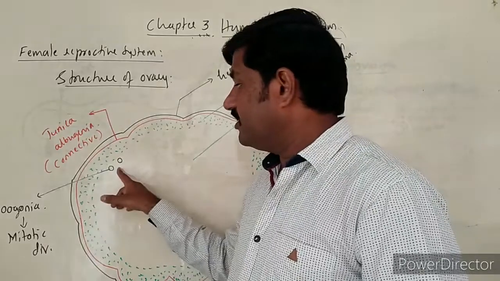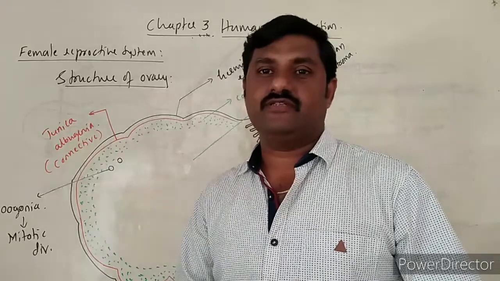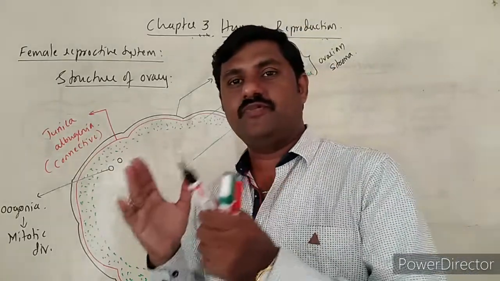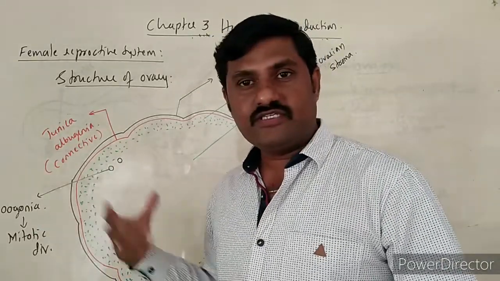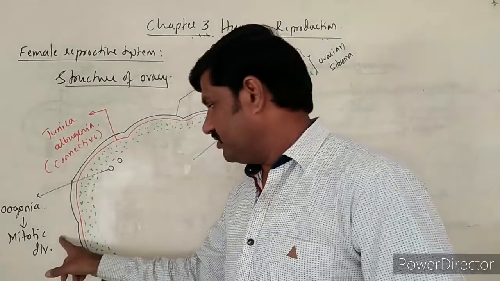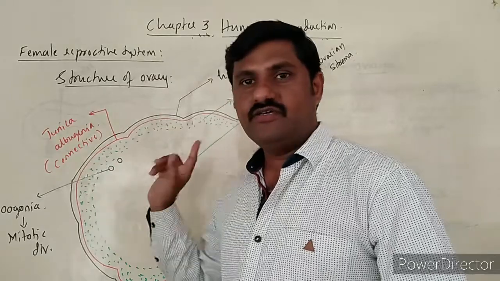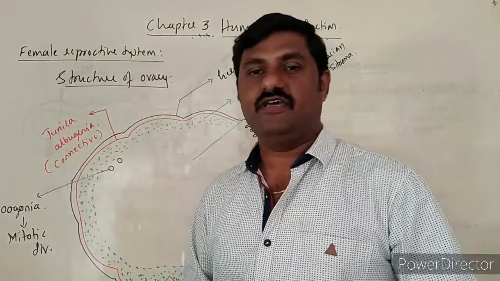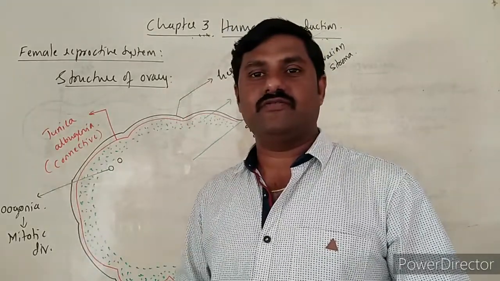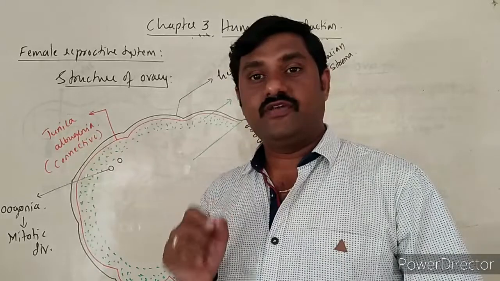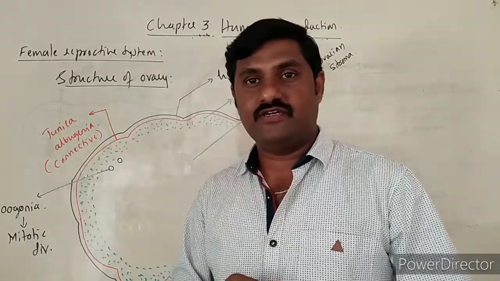The development of the female gamete starts from fetal development itself, from the 9th up to the 22nd week. So these oogonia start to proliferate by mitotic division during the fetal condition of the female baby.